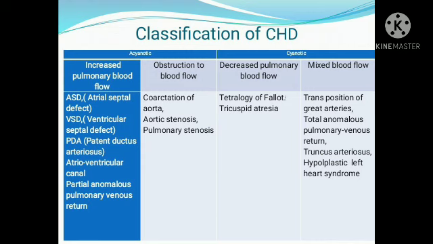Anomalous means it is not occurring like this. If it is partial, then any one of the veins gets attached to some other part. Usually it may be to the pulmonary artery or pulmonary vein. It moves like that.